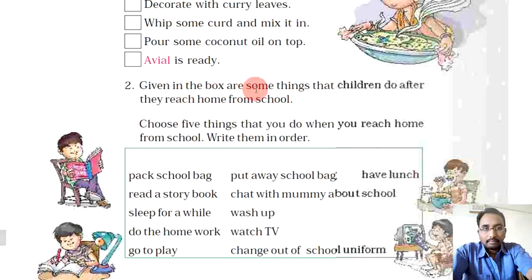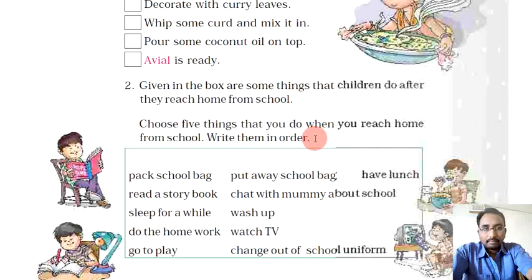Given in the box are some things that children do after they reach home from school. Choose 5 things that you do when you reach home from school. Write them in order. Correct? So this is our daily routine that every day we come to school in the morning and we go back to our home in the afternoon or after the school hour.